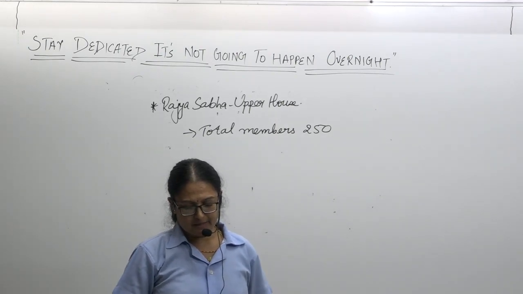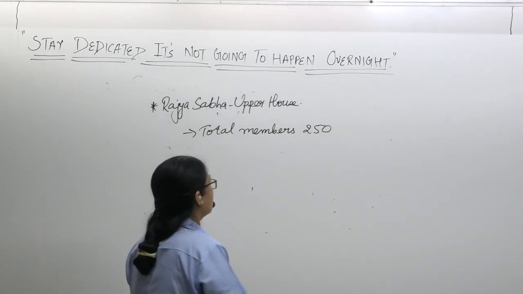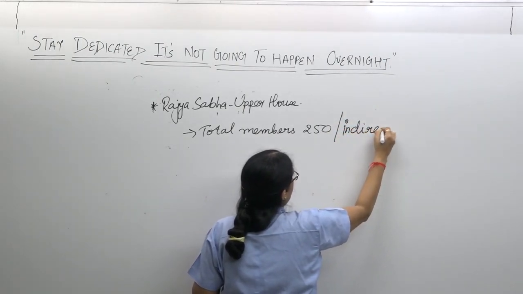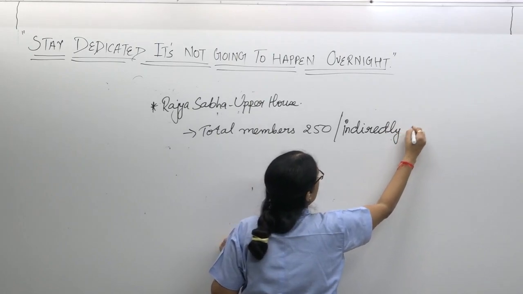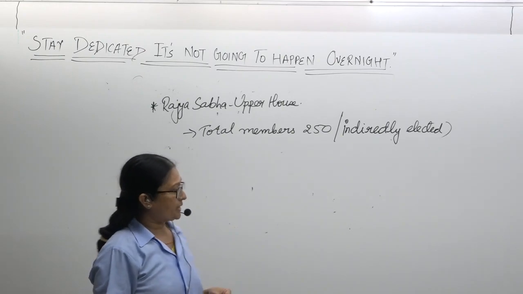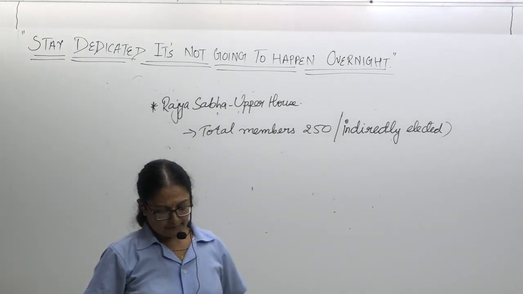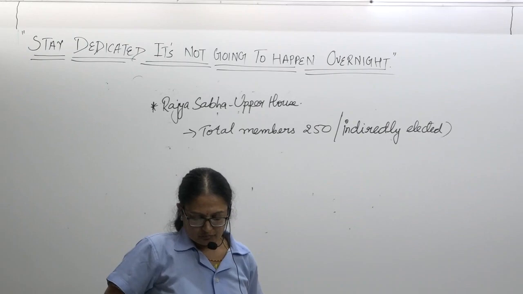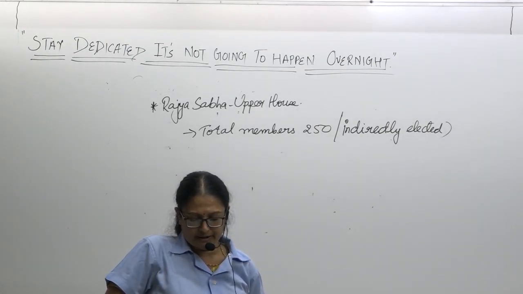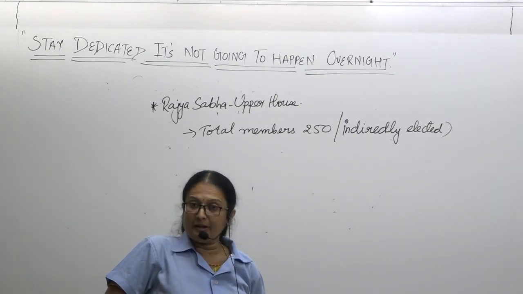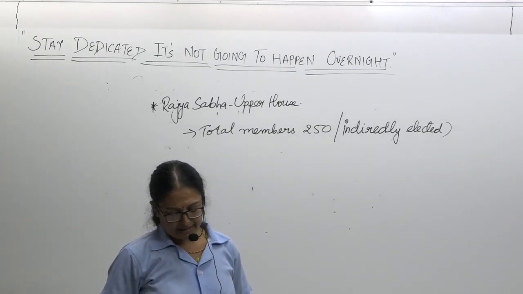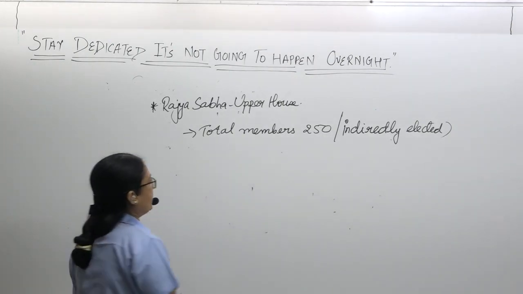The members of the Rajya Sabha are indirectly elected. Must remember, they are indirectly elected by the members of the Legislative Assembly of the state and the Union territories through the method of proportional representation. In all, 238 members of Rajya Sabha are elected, the rest 12 are nominated.